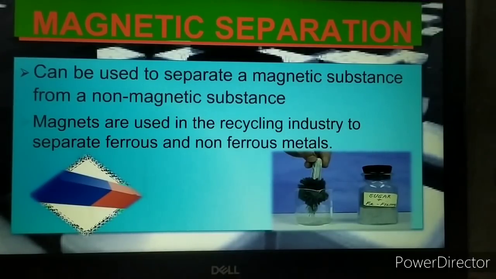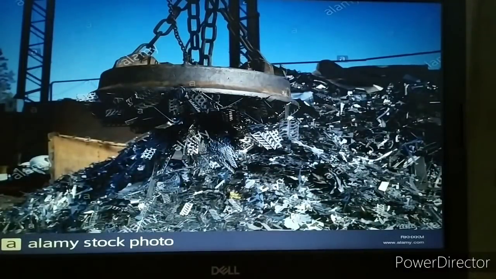Magnets are used in recycling industries to separate the ferrous and the non-ferrous metals. What is done? The non-ferrous metals are separated from the ferrous metals, as you can see here in this module also. This is the scrap iron which is heaped at a place. It is a heap of waste materials, and here an electromagnet, a high power magnet, is used.